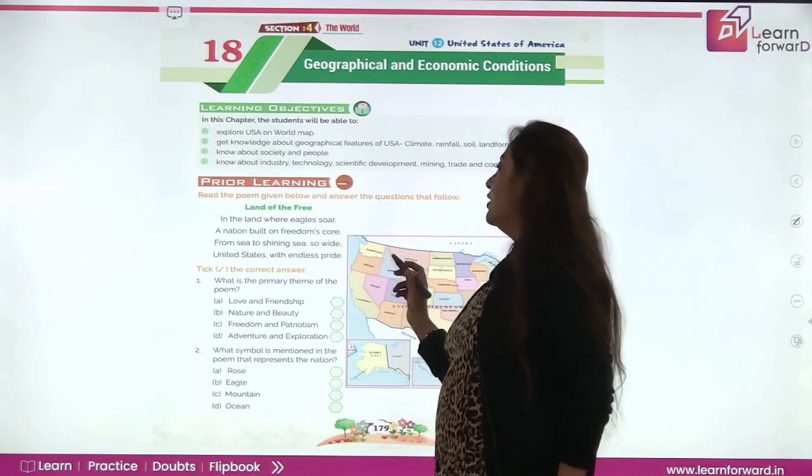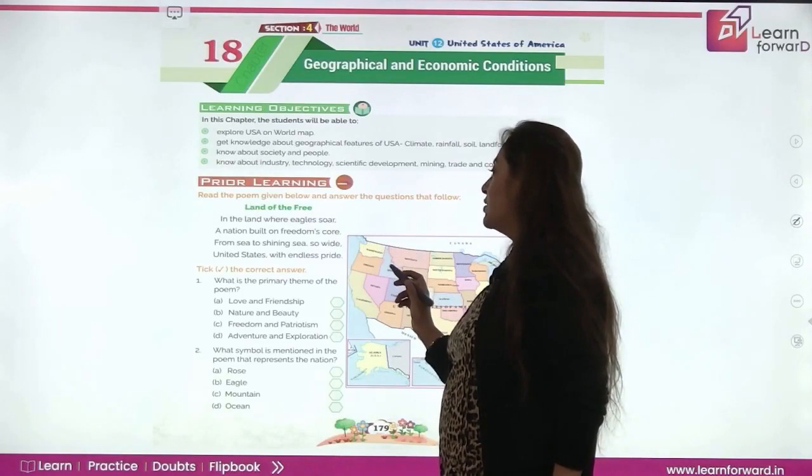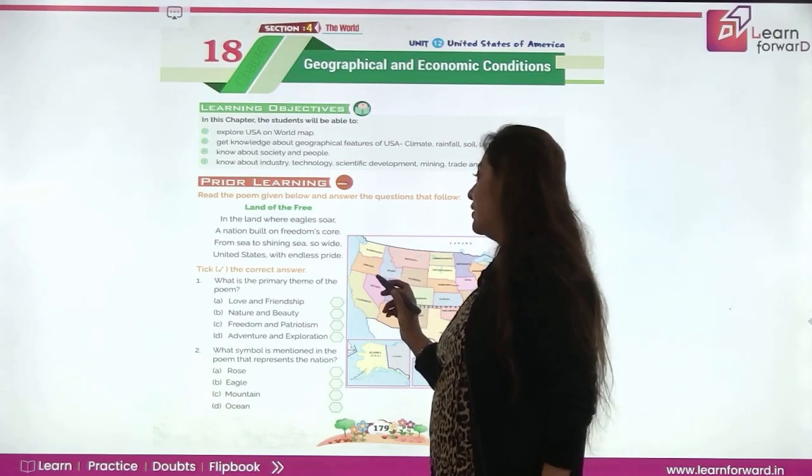In the land where eagles soar, a nation built on freedom's core, from sea to shining sea. So why the United Nations with endless pride?